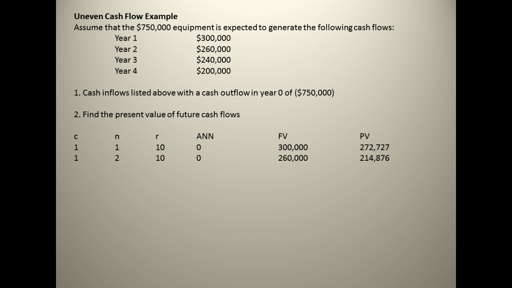Year 2, notice our cash flow was 260. So now what we need to do is take that 260 and discount it back to present value. And notice the only thing that changes here besides the future value is the N. We have to come back 2 years there.